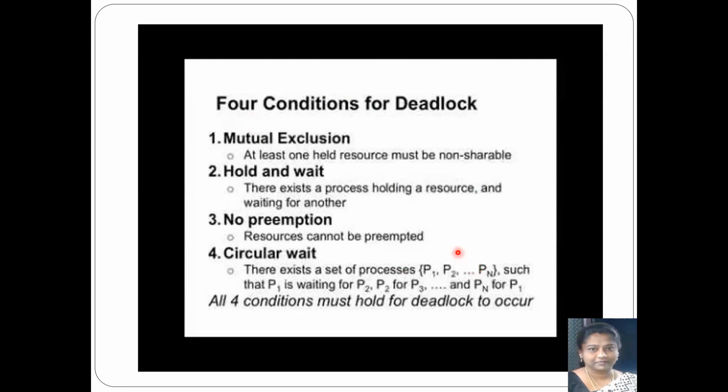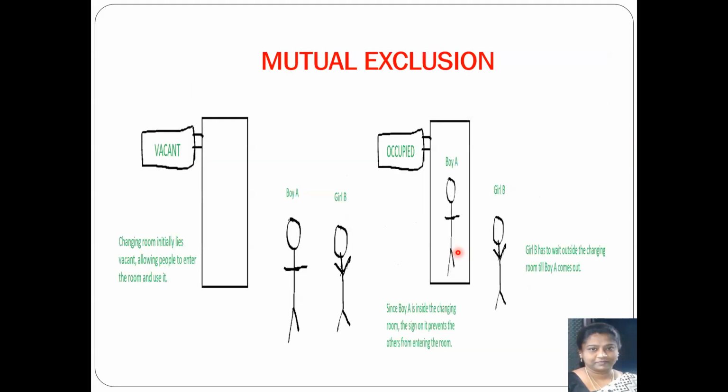Now let's deep dive into each of the conditions. Let's look into what is meant by mutual exclusion. As said in the previous slide, mutual exclusion means at least one resource which is being held by a process must be non-shareable. Non-shareable means it cannot be shared with any other process.